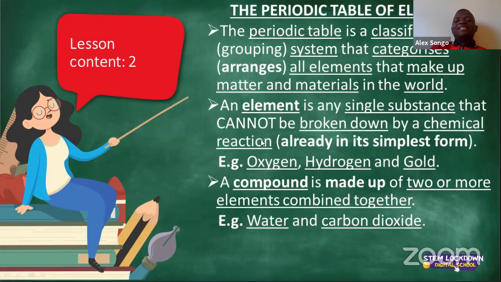An element is a single substance that cannot be broken down by any reaction. It already exists in its simplest form. Let me restate: an element is a single substance that cannot be broken down by any chemical reaction. It already exists in its chemical form. For example, oxygen, hydrogen, and gold. Those are examples of what we call elements. They exist in their singularity. They are already in their simplest form. You cannot break them down. It is how they are.